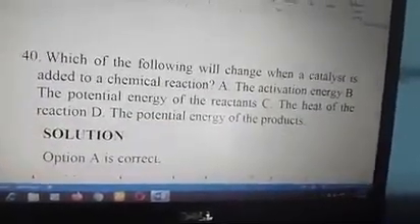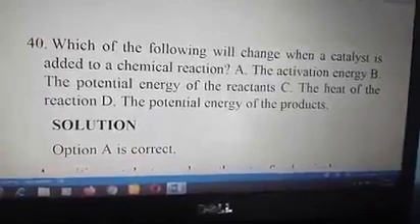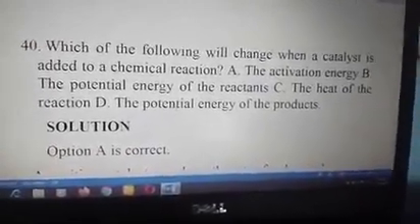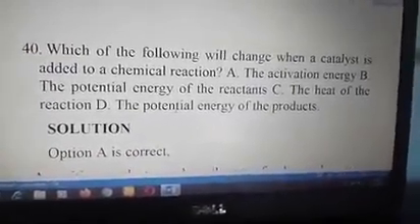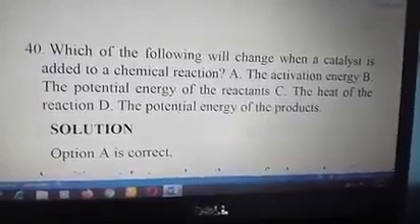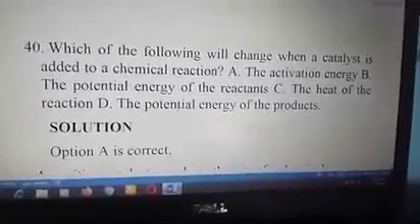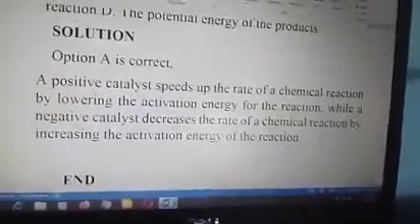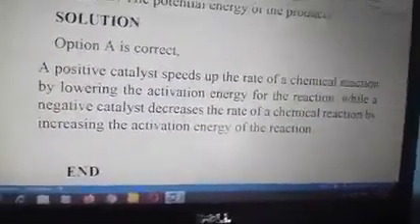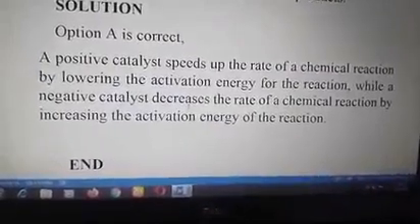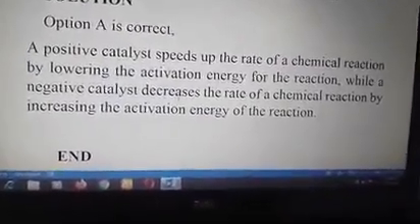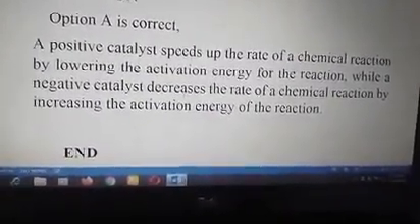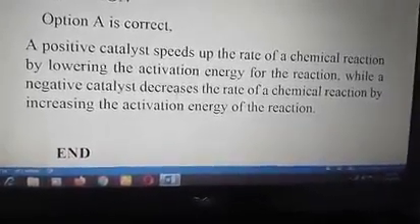Number 40. The following will change when a catalyst is added to a chemical reaction: A, the diffusion energy, B, the potential energy of the reactant, C, the heat of reaction, and D, the potential energy of the products. The answer is diffusion energy. Option A is correct. As explanation, a positive catalyst speeds up the rate of a chemical reaction by lowering the diffusion energy for the reaction, while a negative catalyst decreases the rate of reaction by increasing the diffusion energy of the reaction.